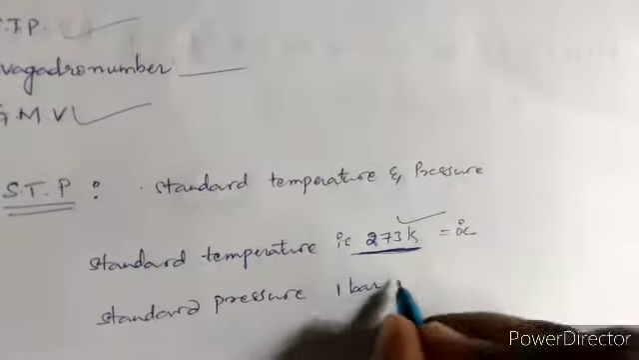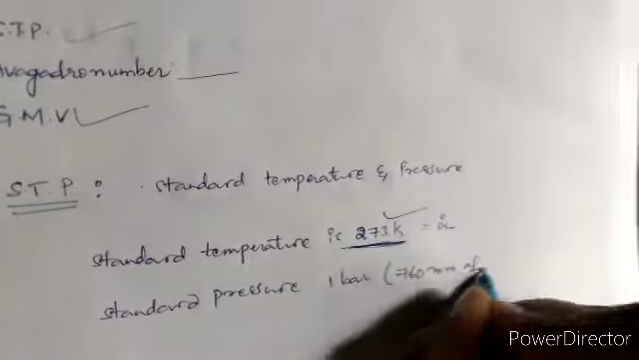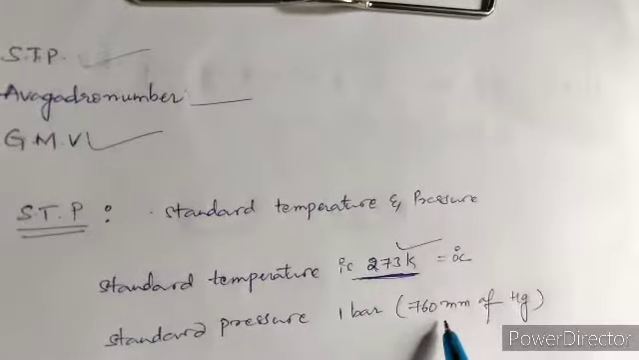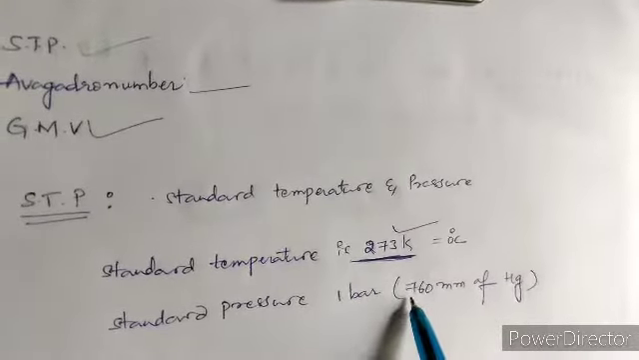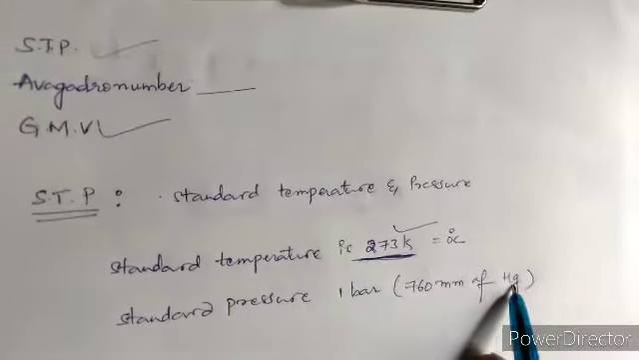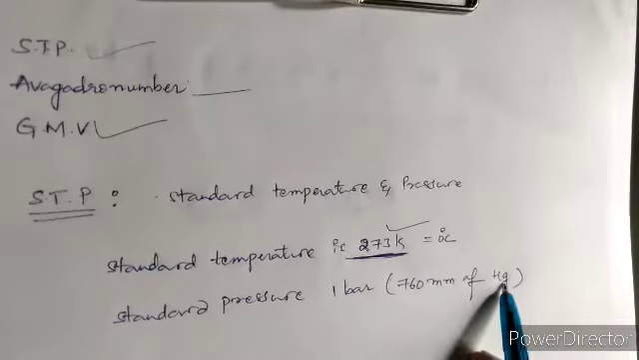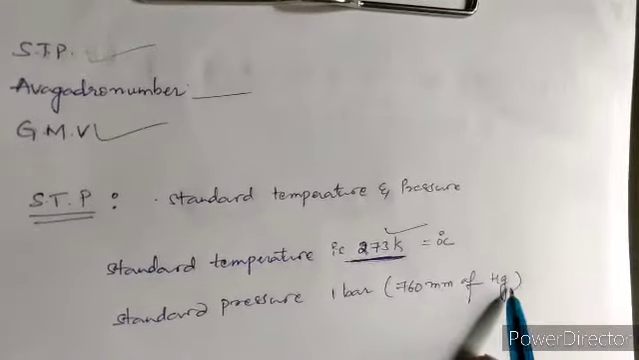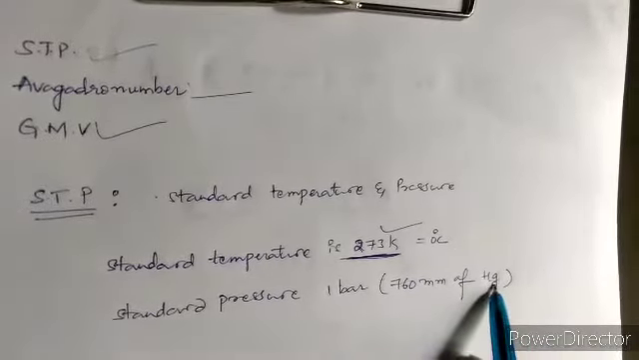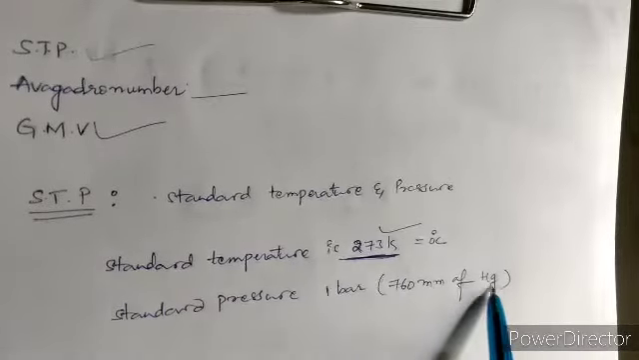Standard pressure means 1 bar, which means 760 mm of Hg. Meaning, in a barometer we will observe 760 mm of Hg. Hg means mercury, which is used in a thermometer, and like that it is also used in a barometer. It is silver in color. On heating it will expand. So the expansion of mercury in the barometer